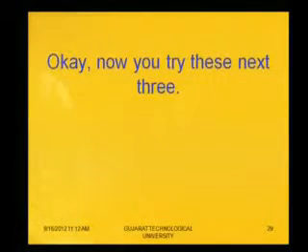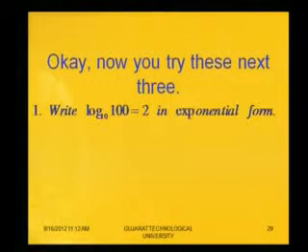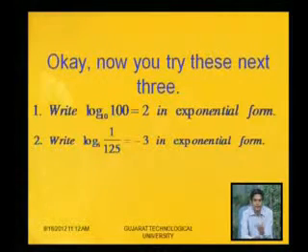Okay, now you try these next 3 examples. Write log base 10 of 100 equal to 2 in exponential form. What will be the answer? First we will write the base, then the right hand side term as the power, that is 10 square equal to 100. Second, log base 5 of 1 by 25 equal to minus 3. Write in exponential form.